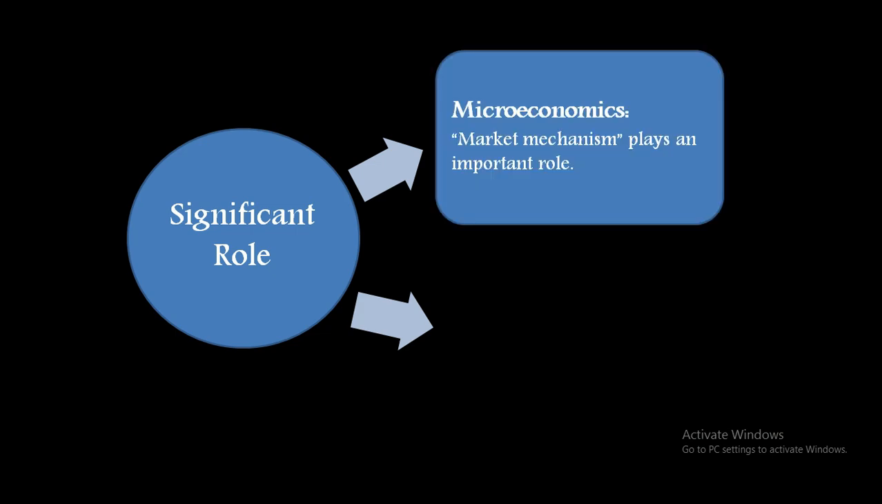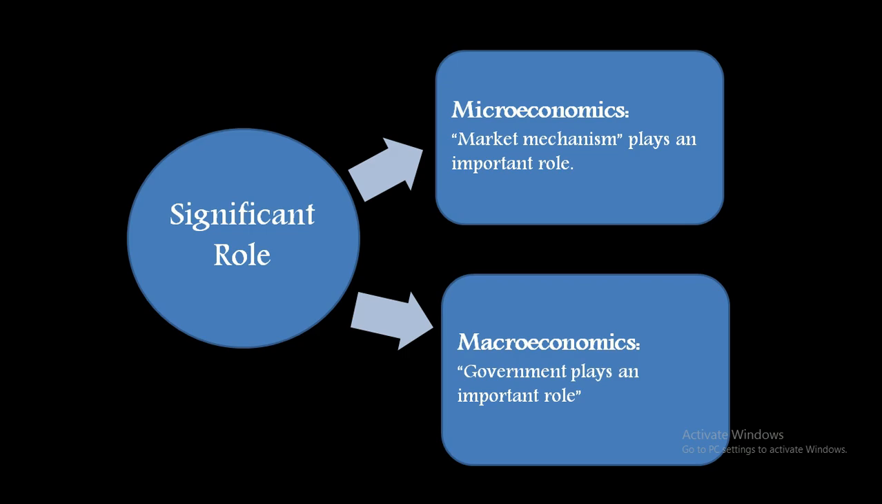Right? Now, what plays the important role in microeconomics? In microeconomics, usually the market mechanism plays an important role. And what is this market mechanism? Market mechanism is basically the demand and supply in the market. Usually, we focus on two variables, that is P and Q, price and the quantity demanded. We'll be discussing that in upcoming videos.